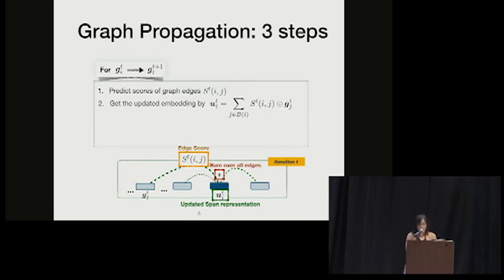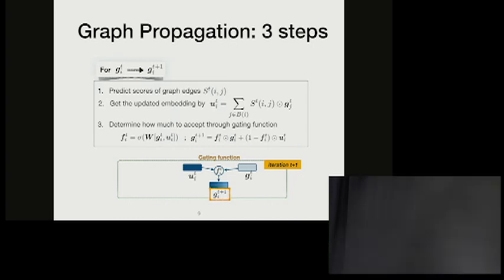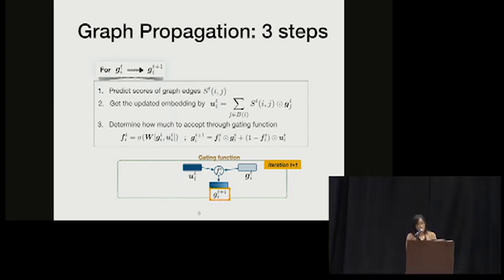And then we sum over that information from all of the edges. And finally, we need to determine how much information we want to keep from the previous iteration and how much information we want to take from this new type of graph structure U_i. And then we introduce this gating function f, which takes G_i and U_i as input.